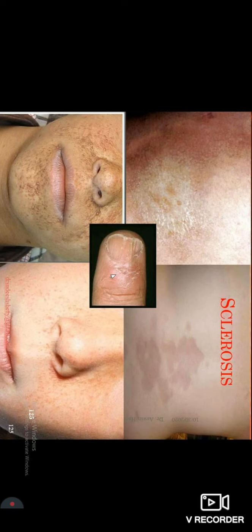Usually, most of the striae, unless it is secondary to Cushing's, if you treat the patient with an abdominal binder and educate them that it will go in a span of 3 months, because that is the cycle for any layer of skin to come to the keratinized layer, it takes around 3 months. So in a span of 3 months, you will be normal. That should be educated to the patient. Patient education is more important in the case of striae.